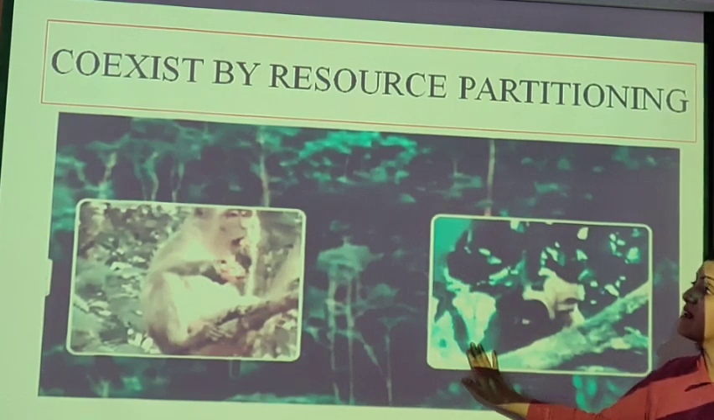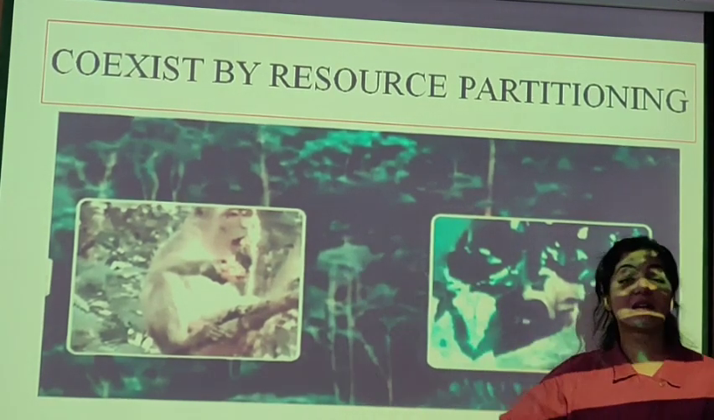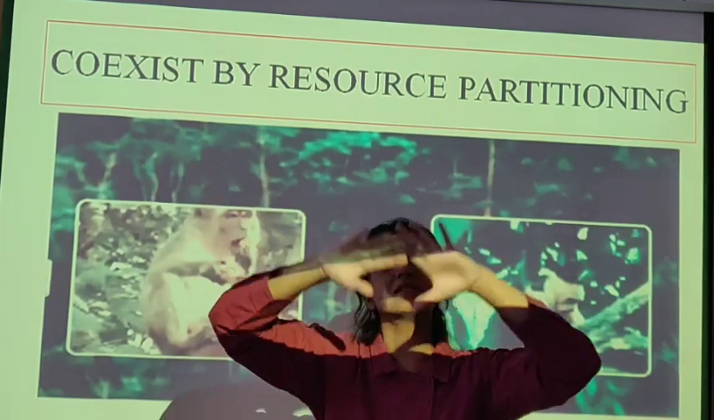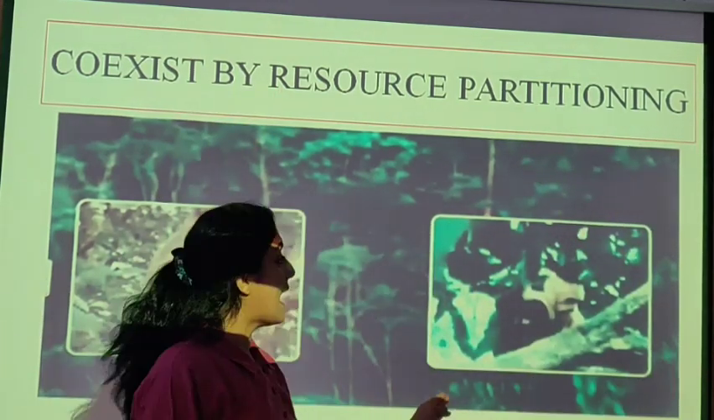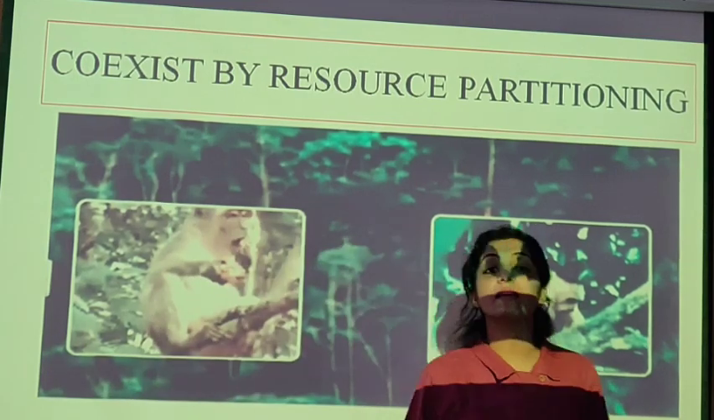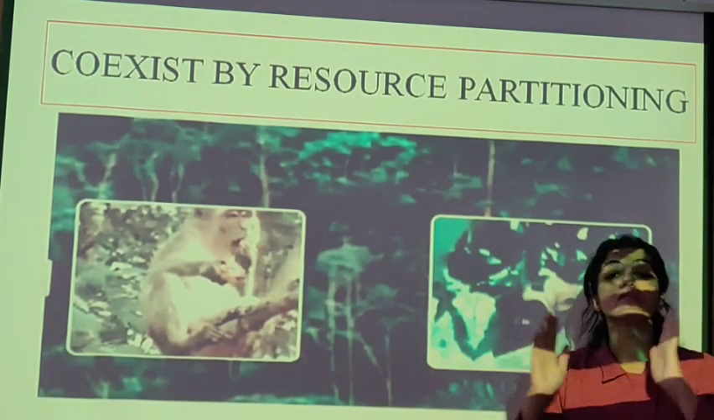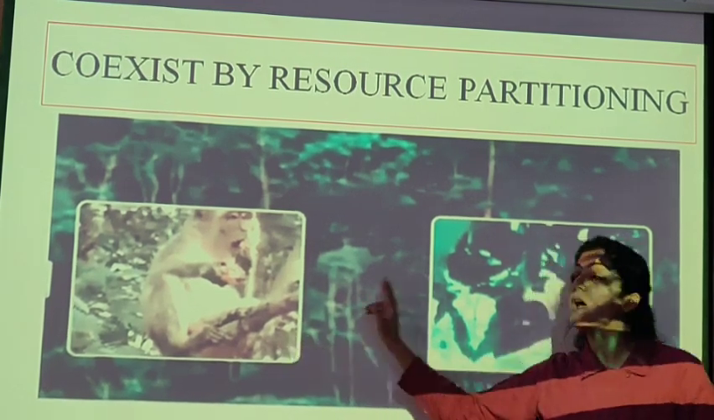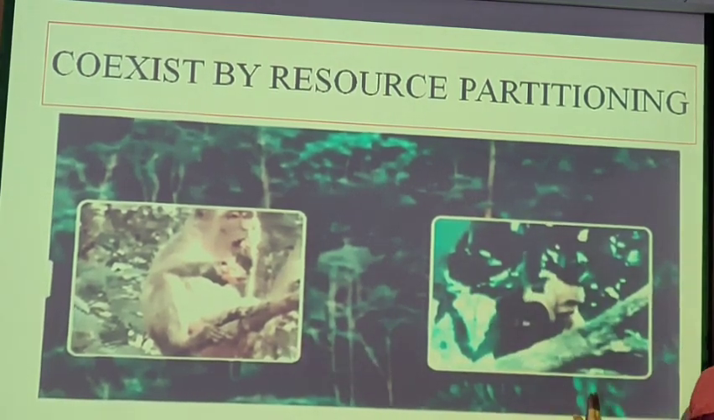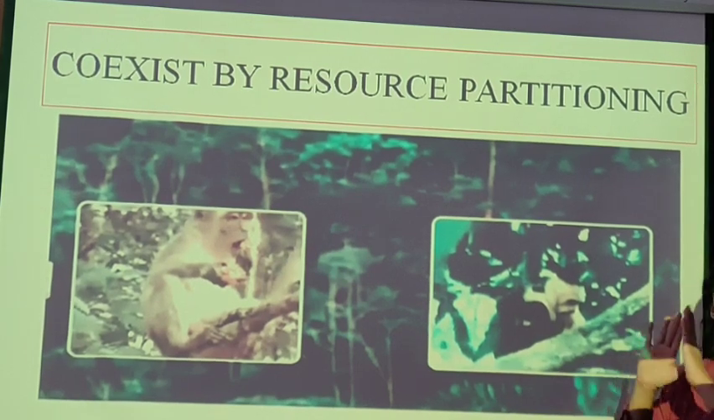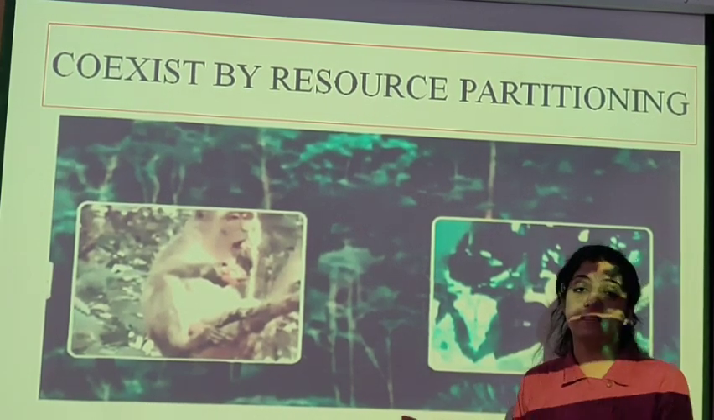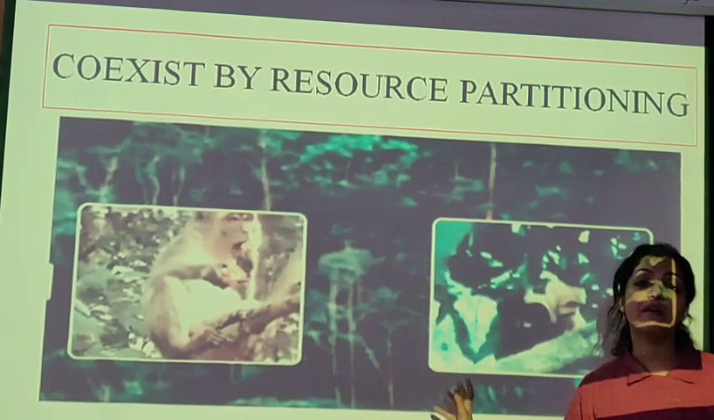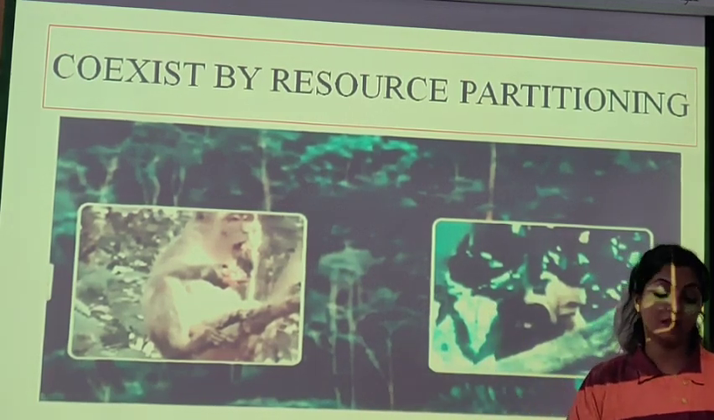But in a single tree also, अगर एक बड़ा tree है, like we had seen in the tropical rainforest, very tall trees, canopies, in that also, same species of monkeys or different species, they do resource partitioning. Half of the tree, the fruits will be eaten by this monkey, and half of the fruits of the tree will be eaten by this monkey. That is how they coexist. They coexist in the same environment, but they are competitive.